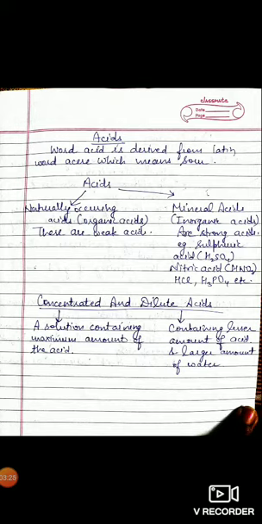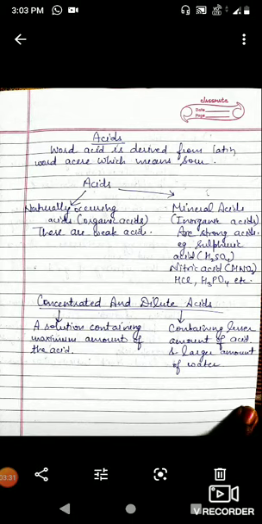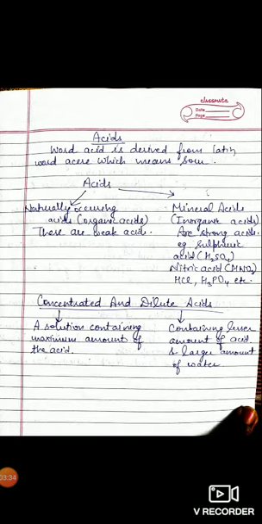So organic acids are those acids which are mainly present in fruits and vegetables. Next are mineral acids, also called inorganic acids. The acids which we obtain from minerals are called mineral acids. These are generally strong acids, like sulfuric acid, H2SO4, nitric acid, HNO3, hydrochloric acid, HCl, and phosphoric acid, H3PO4. All these are inorganic acids and are generally strong acids.